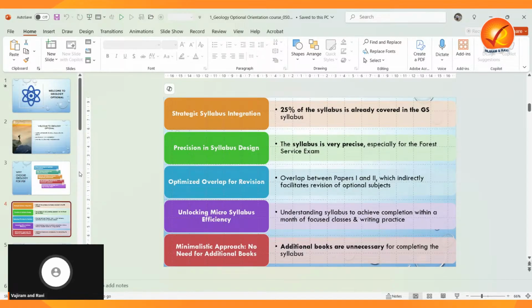So with the help of the micro syllabus, meaning the detailed syllabus. Okay, and here another plus point in geology is that no additional books are necessary for completing your whole syllabus. It means the few books which will be suggested in this course, and handouts. So these handouts plus a few textbooks, that is more than enough for completing the syllabus and to score the maximum marks, we can say.